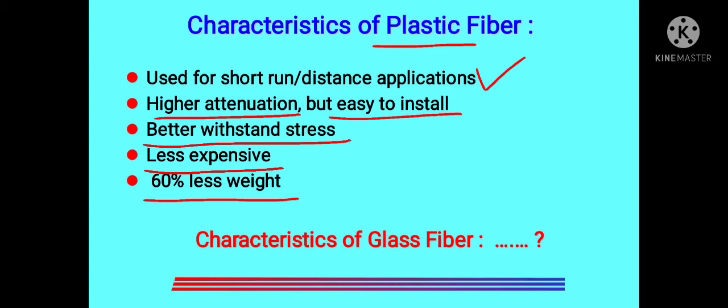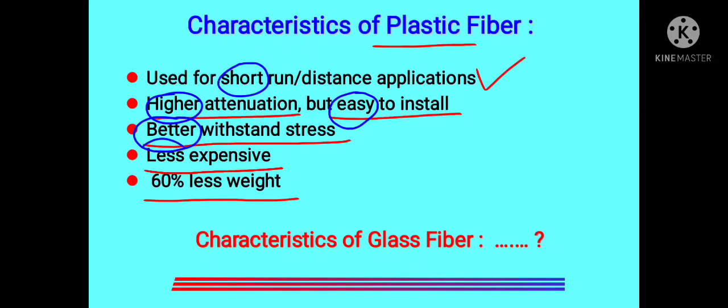Now, if we talk about the basic characteristics of glass fibers, then we don't need to go through other slides. All the above points we can modify. As the first point, glass fibers are used for long run or long distance applications. Second, glass fibers have low attenuation. Also, they are not easy to install. That means installation is somewhat tough in the case of glass fibers. Also, the stress withstanding ability of glass fiber is less as compared to plastic fibers.